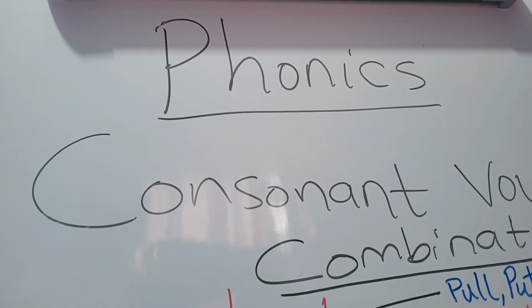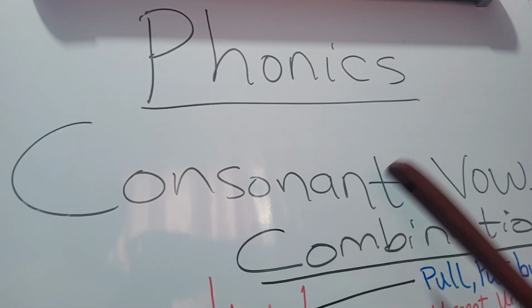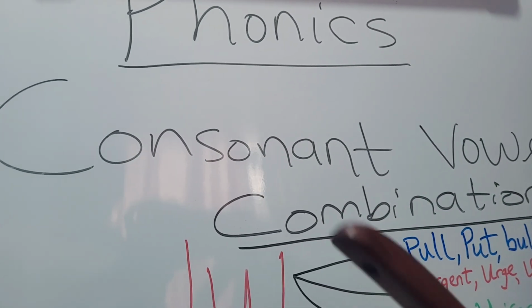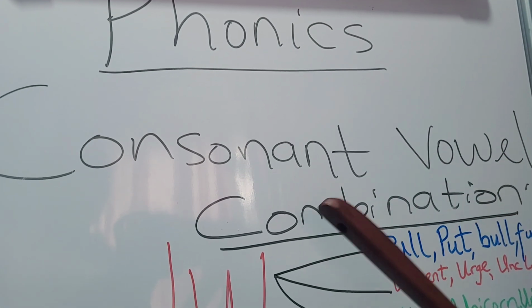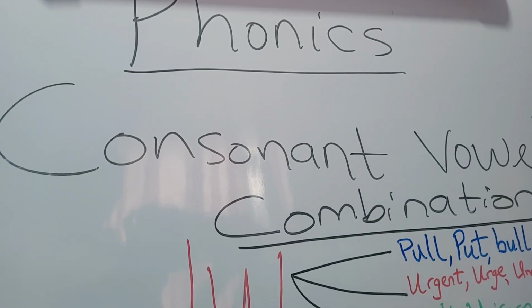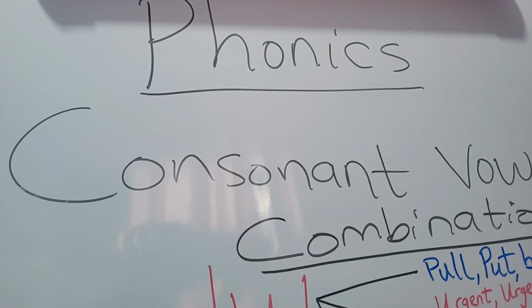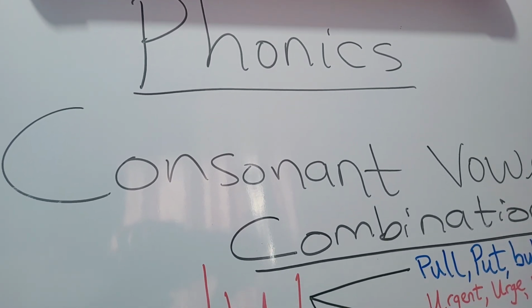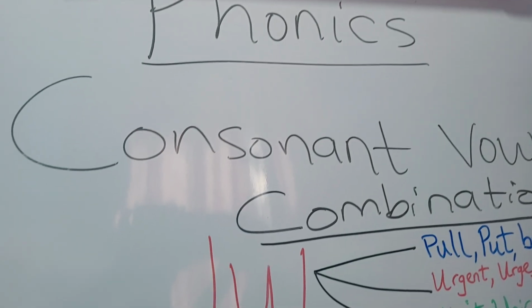Today we shall be looking at consonant vowel combination. Remember, during our last class, we treated the vowel sounds I and O. And today, we shall be going to the vowel sound U.